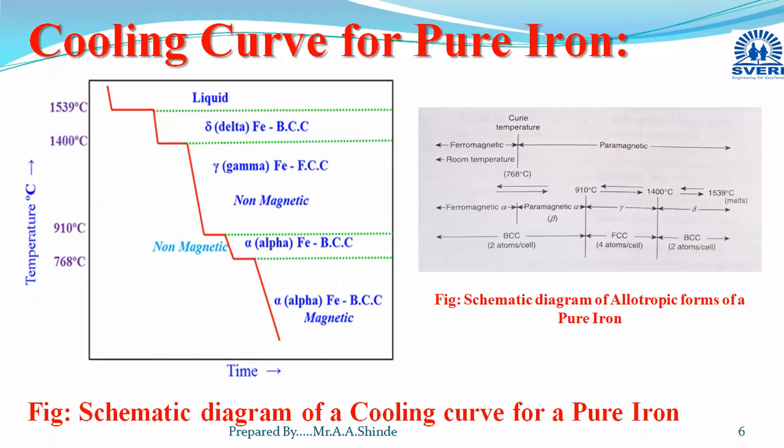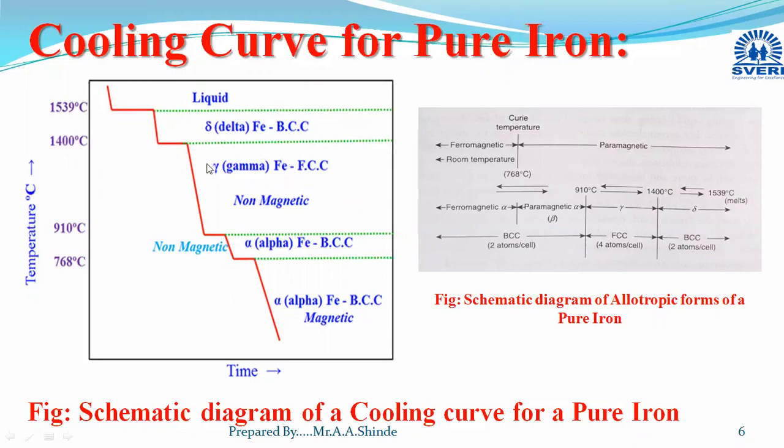And when temperature falls below this 1400 degrees Celsius, then this delta iron changes its crystal structure from BCC to FCC, and this iron having FCC crystal structure is termed as gamma iron, and it is non-magnetic in nature. This delta iron is also non-magnetic. This gamma iron is also non-magnetic, but has FCC crystal structure.